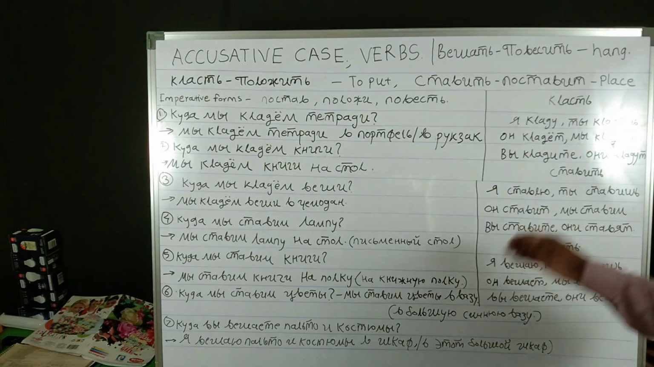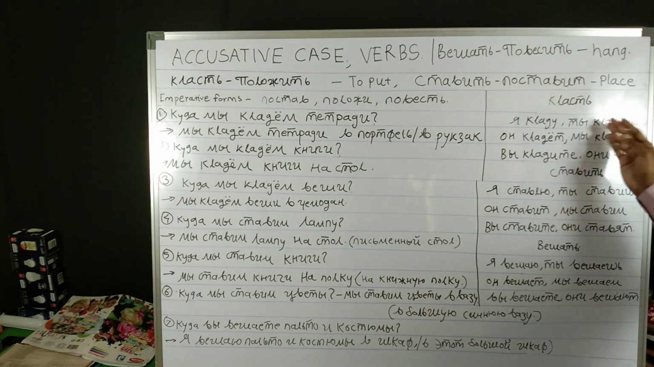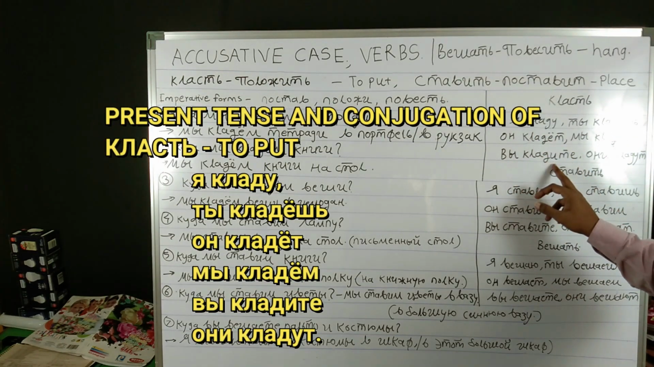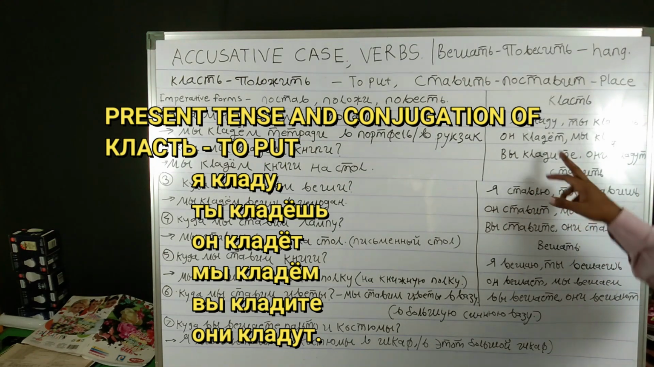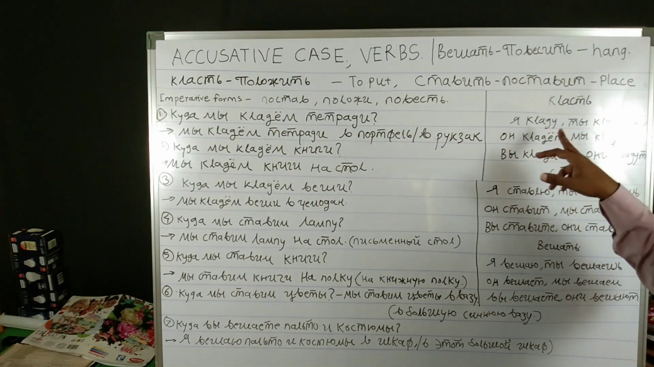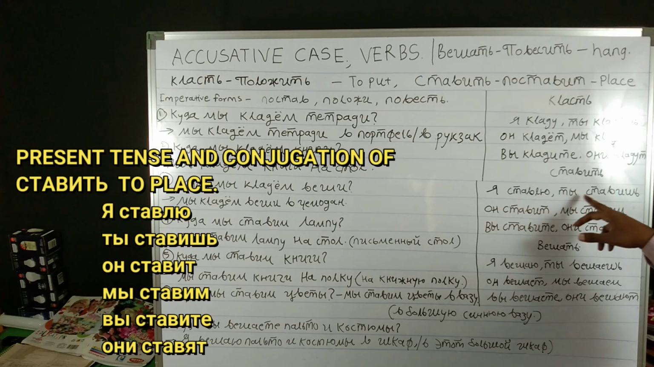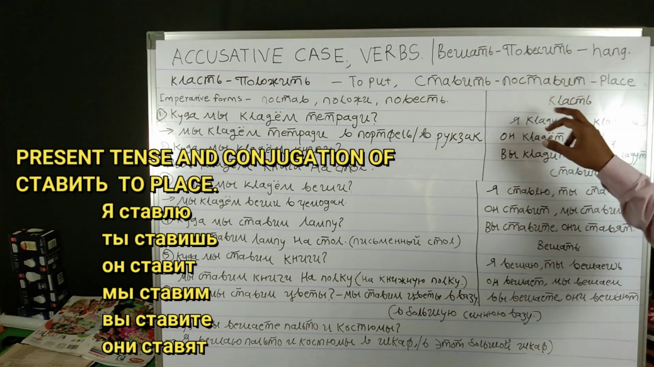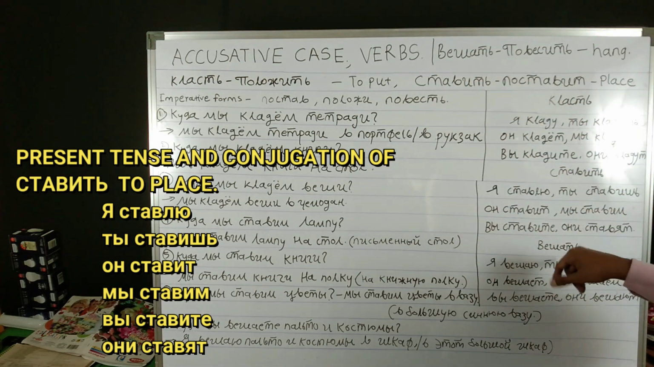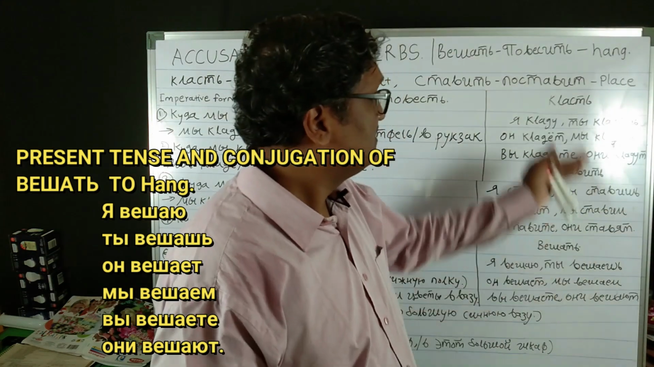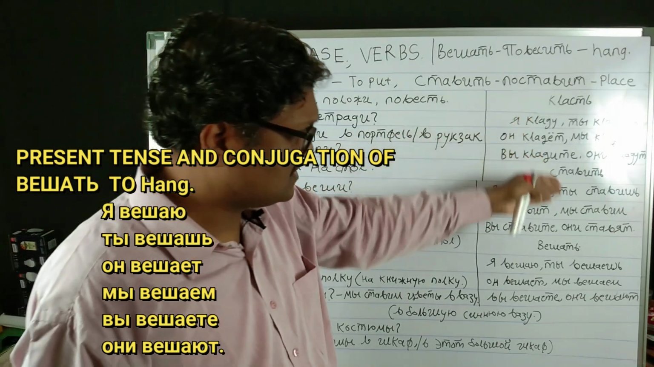The imperfective aspects: for klast, ya kladu, ti kladyosh, on kladyot, moi kladyom, vi kladite. Not kladyote, it is vi kladite, and oni kladut. This conjugation is different, not similar to the other verbs. Then stavit: ya stavlyu, ti stavish, on stavit, moi stavim, vi stavite, oni stavyat. Then vishat: klast is to put, stavit is to place, and vishat is to hang. Ya vishayu, ti vishayesh, on vishayet, moi vishayem, vi vishayete, oni vishayut. This is the conjugation of klast, stavit and vishat.